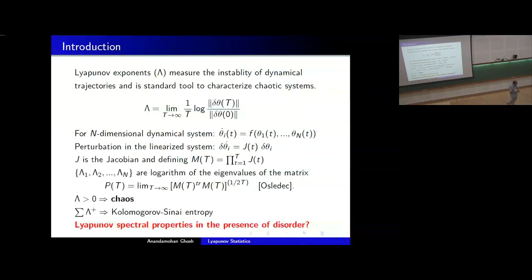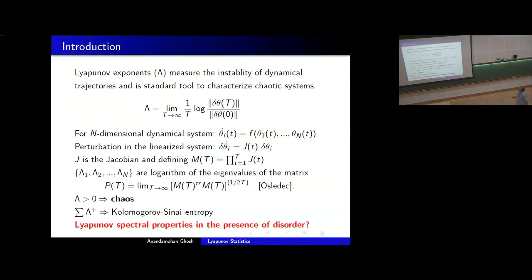Now see, for n-dimensional systems, we don't have one exponent. We have n such exponents. Typically, one is happy if they see at least one positive exponent, and they say the system is chaotic. They also say that the sum of the positive Lyapunov exponents gives some number which they call the Kolmogorov-Sinai entropy. And the rest of the spectrum is typically ignored in dynamical systems analysis. So what we are going to do is monitor this Lyapunov spectra for n-dimensional coupled oscillators in the presence of some disorder. Disorder means some randomness in some parameters.